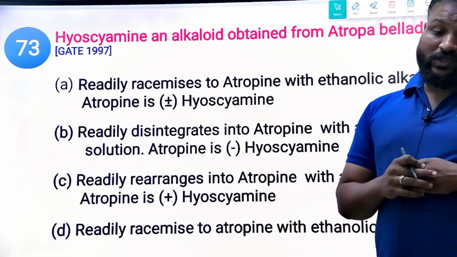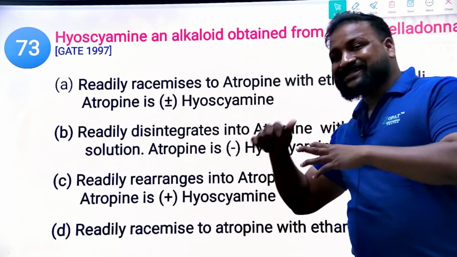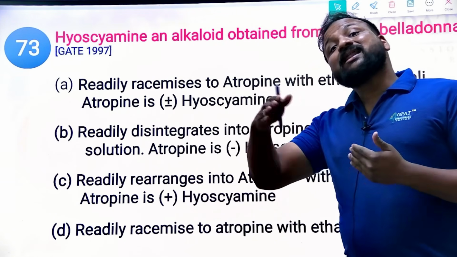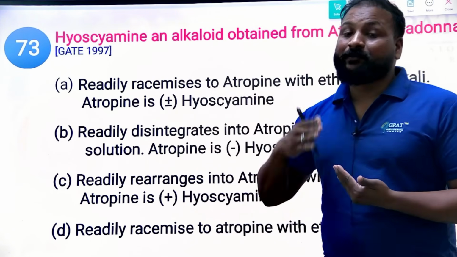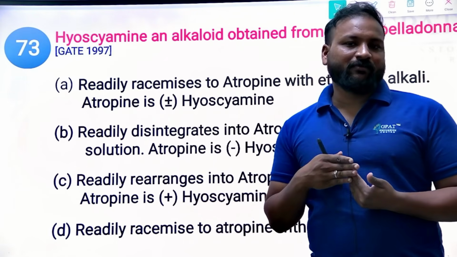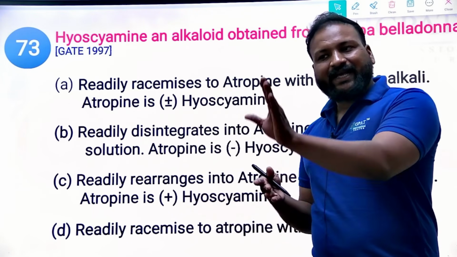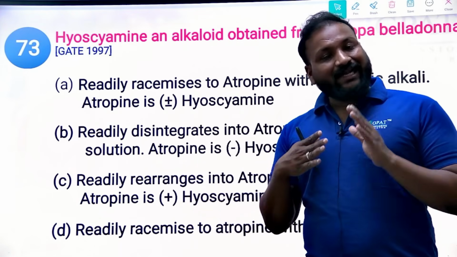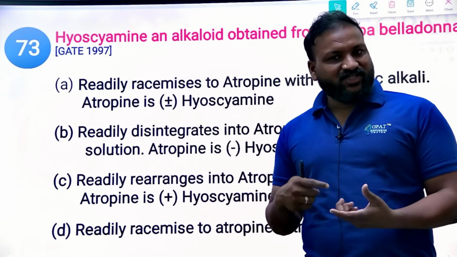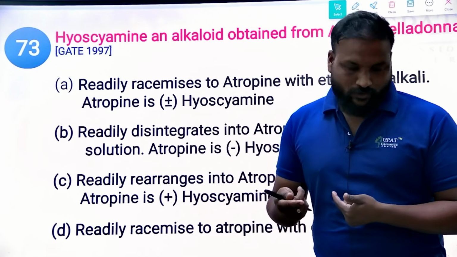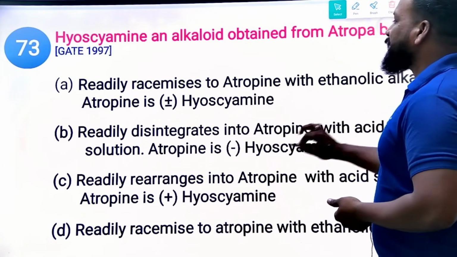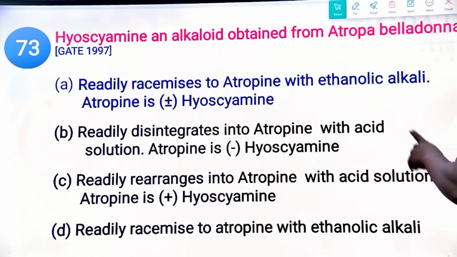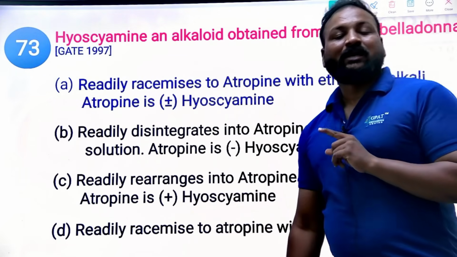Hyoscine, an alkaloid obtained from Atropa belladonna. From L-hyoscine we get atropine by the process of racemization. Try to remember, atropine is not directly available in any plant or leaf. It can be available as L-hyoscine, but after a process called racemization, it can be converted into atropine. So now tell me the right answer. It racemizes into atropine with ethanolic alkali.